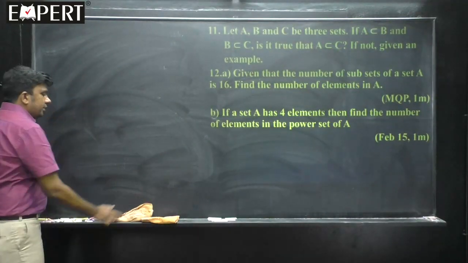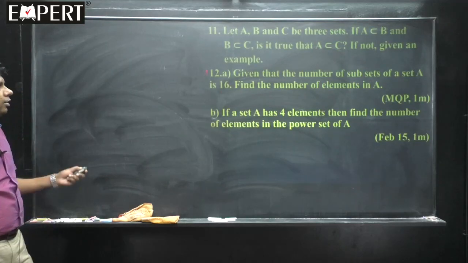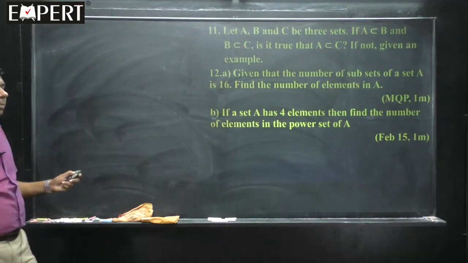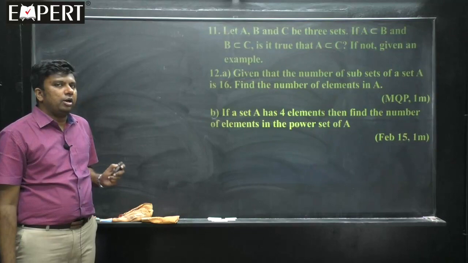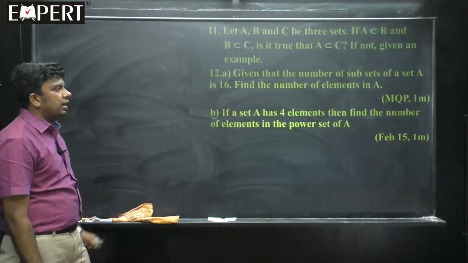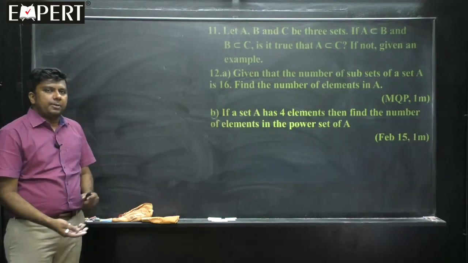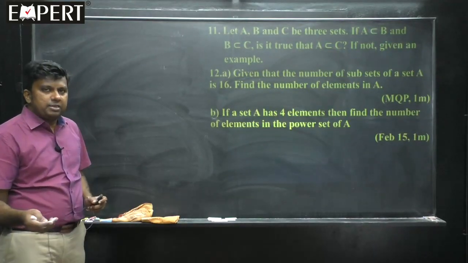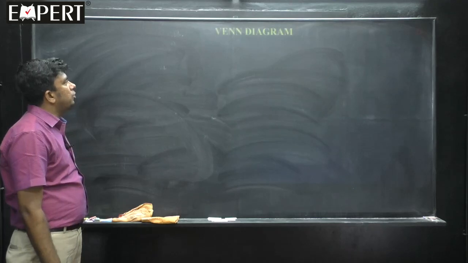Fine. So these are the 3 simple problems, students. In that you have to concentrate on the first one, the 11th one, because you are proving it in general, not giving a counter example or example to prove the things. Second and the third are very simple, based on total number of subsets for a set with n elements is 2 to the power n. Okay. Next we go to the next one.